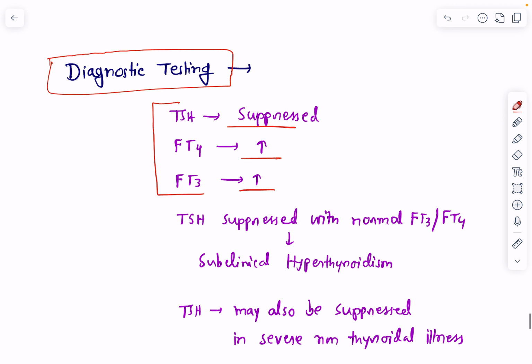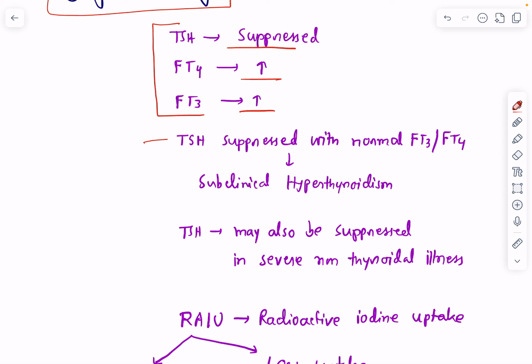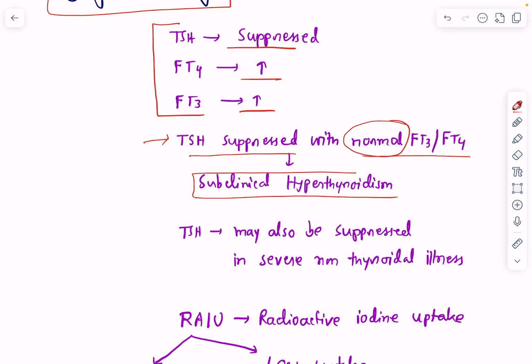If the TSH is normal, okay, normal TSH virtually rules out hyperthyroidism. If the TSH is suppressed but free T3 and free T4 are normal, then it will be considered as subclinical hyperthyroidism. I'll discuss this entity in a separate class.